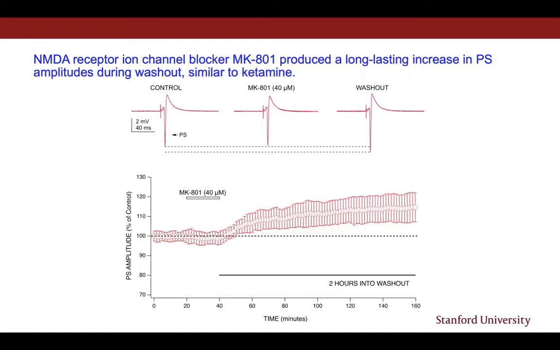We also tested the NMDA receptor ion channel blocker MK801. MK801 was able to reproduce both the acute and long-term effects of ketamine, as evidenced by a decrease in population spike amplitudes initially during drug application, as well as an increase in population spike amplitudes during washout, which is sustained for up to 2 hours.